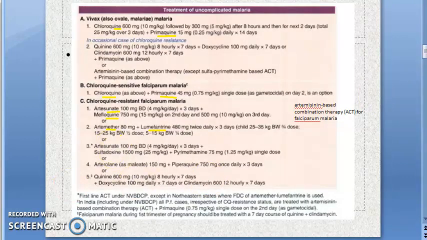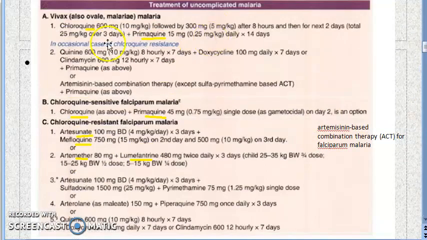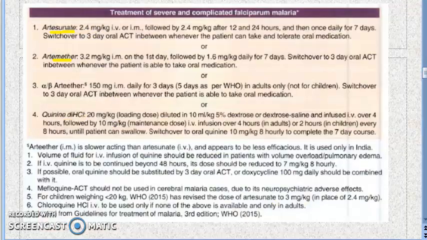Just pay attention here to the dose, okay? Chloroquine 600 mg, that is the loading dose, followed by 300 mg after 8 hours and then for 2 days, with primaquine to prevent relapse. Same thing for sensitive falciparum. This regimen you should know, okay? Bye.